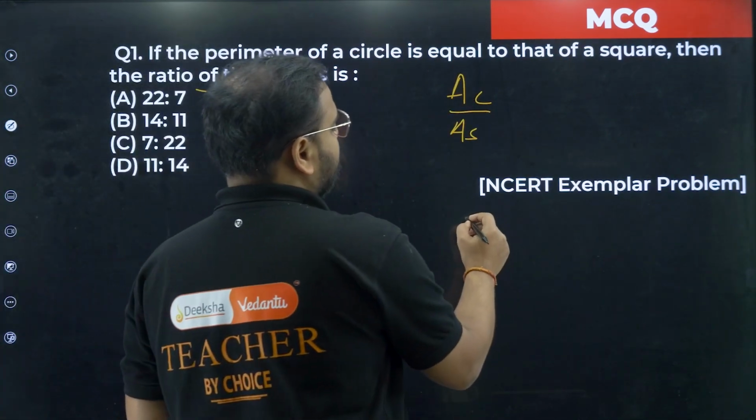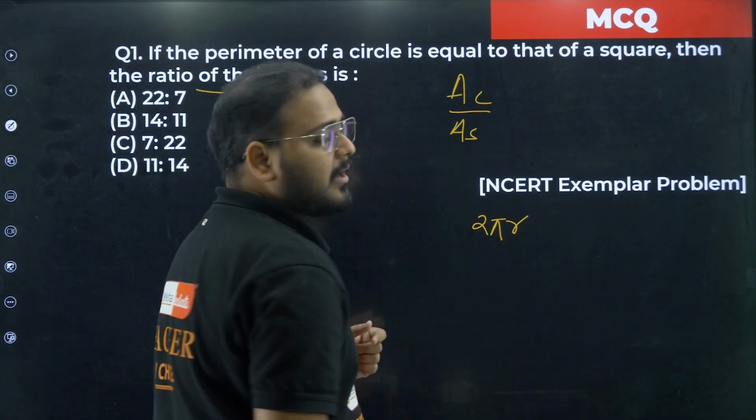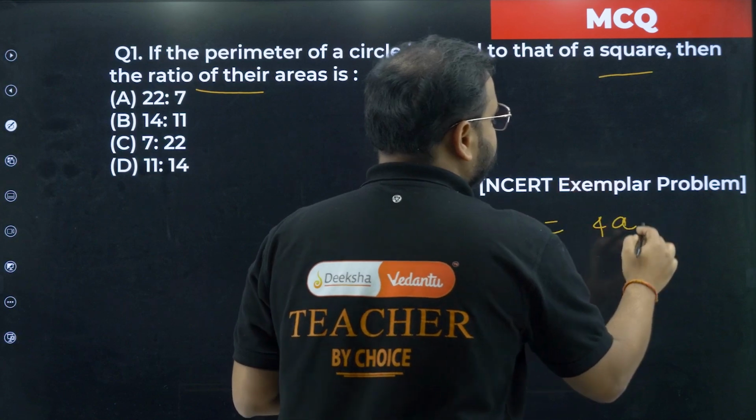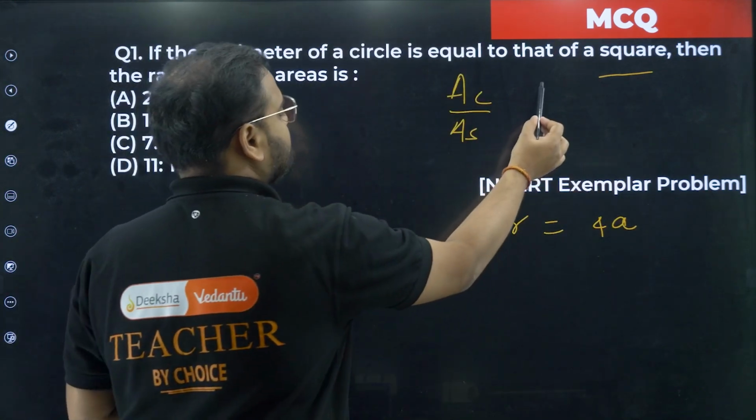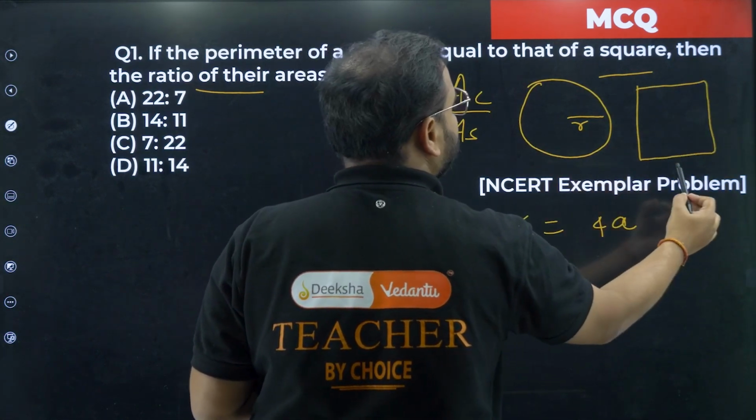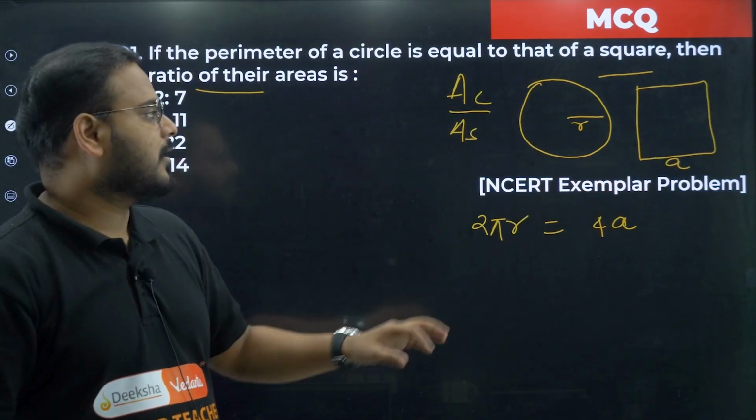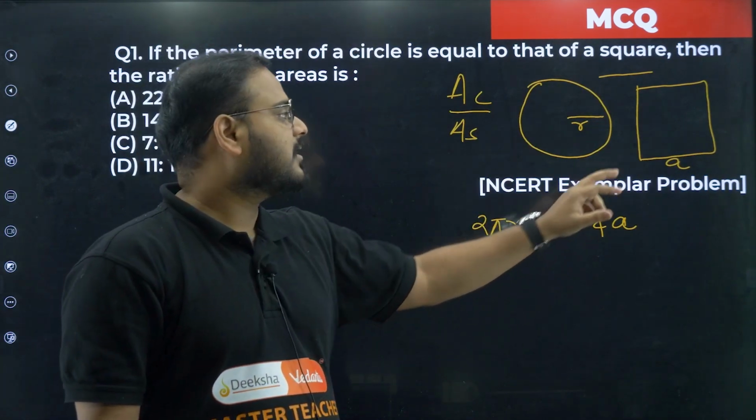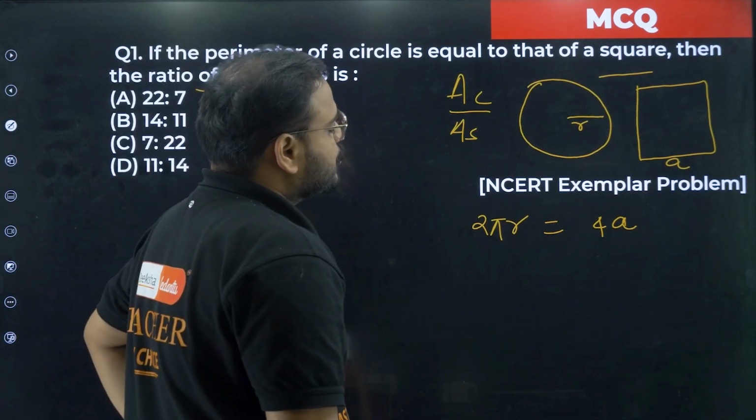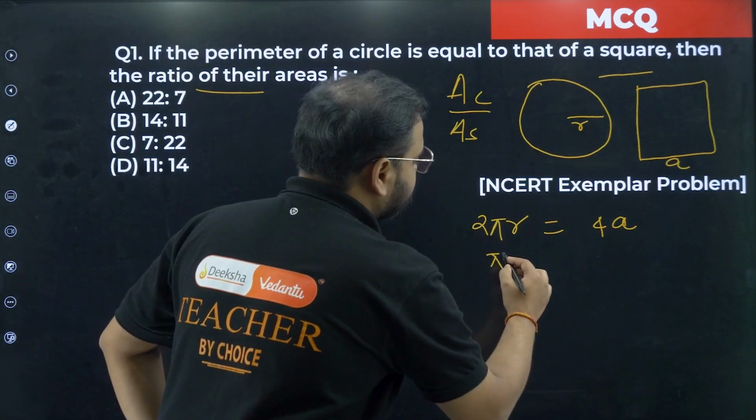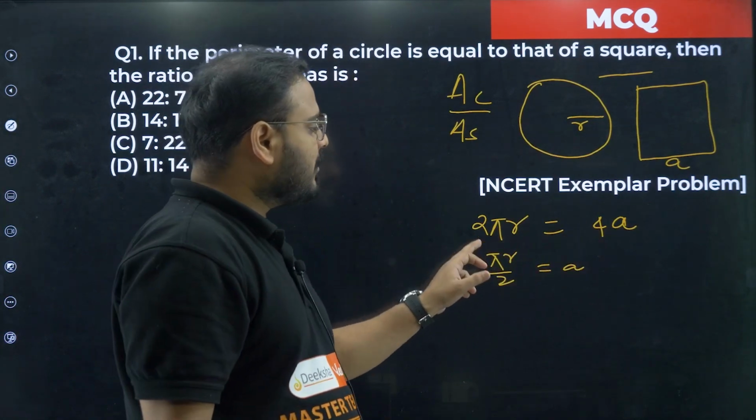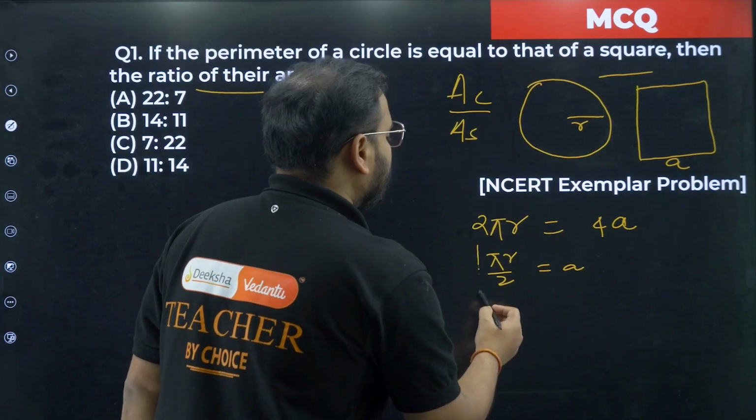Remember the perimeter of a circle was 2 pi r. What about the square's perimeter? 4 times the side. Check here: circle with radius r and square with side a. Perimeter means boundary length, so in this case circumference, and in the other case the sum of all the sides, so 4a. I don't think you'll have any doubts in this. So what I'm getting is 2 pi r equals 4a. Bring 4 to this side, 2 and 4 will cancel. So pi r by 2 equals a.